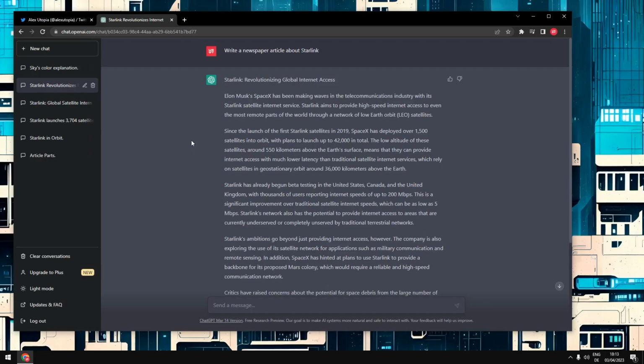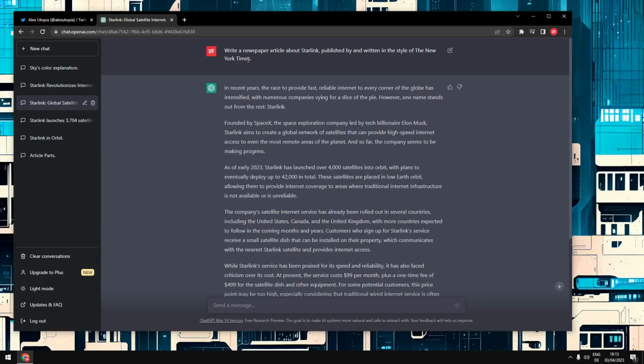So you can improve that immediately when you say, write a newspaper article about Starlink published by and written in the style of the New York Times. And you get a much better style. Here: in recent years, the race to provide fast, reliable internet to every corner of the globe has intensified. Right? Much better style immediately.